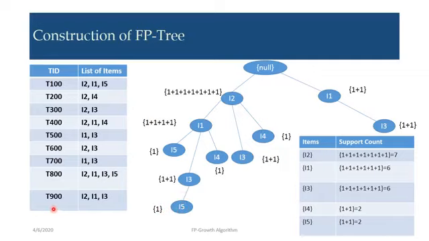Then T900, I2, I1, I3. We use the same path I2, I1, I3 and just increment the values: plus 1 here, plus 1 here and plus 1 here. With this we have concluded the T900 transaction.